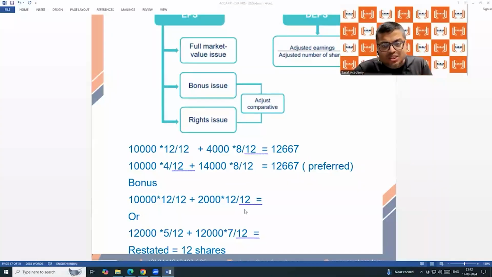Last year bonus was not there, current year bonus is there, current year EPS is lesser. But if this bonus which happened in the current year, if that would have been considered last year also, then the EPS of last year would be lower and the current year is higher. Whenever the bonus shares is there, they will be considered from the beginning. And whenever bonus shares is there, you need to recalculate the earnings per share of last year.